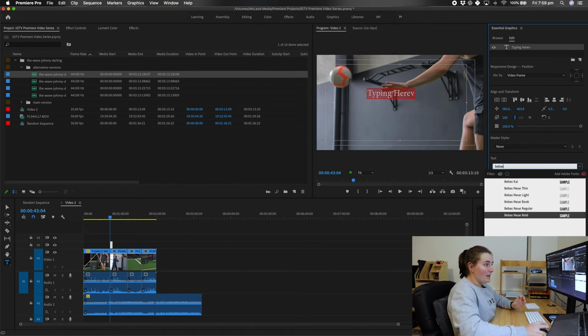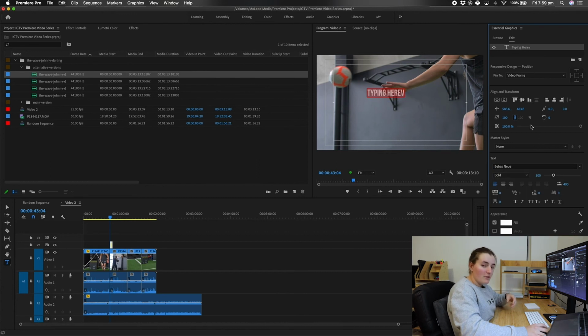Essential Graphics is also where you make titles and stuff, but we'll go into titles and the Essential Graphics panel in more detail in another video. But just for now, this is how you can just make very simple adjustments to your text, like aligning them to the center, top, bottom, middle, all those sort of things, and then quick movements also. So that's a super handy tab to have open.